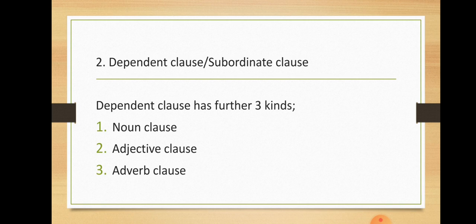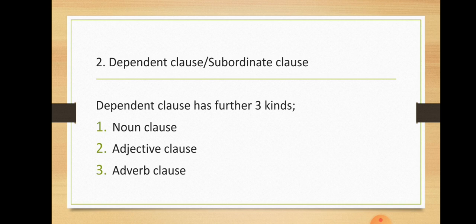It depends on other clause to be connected with to convey a complete meaning. It cannot stand alone, okay? Now, independent clause does not have further kinds because it is independent. It can stand alone. It does not need help. It is conveying a complete meaning itself, so it doesn't require help.